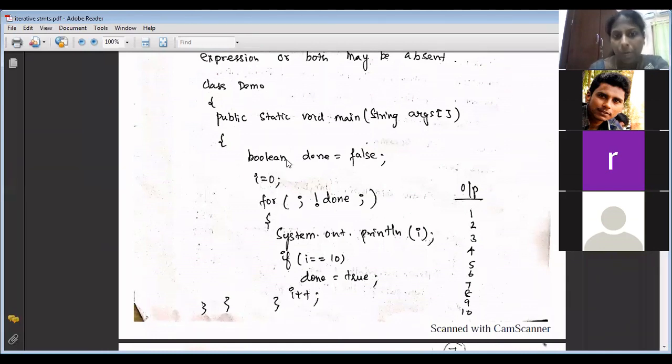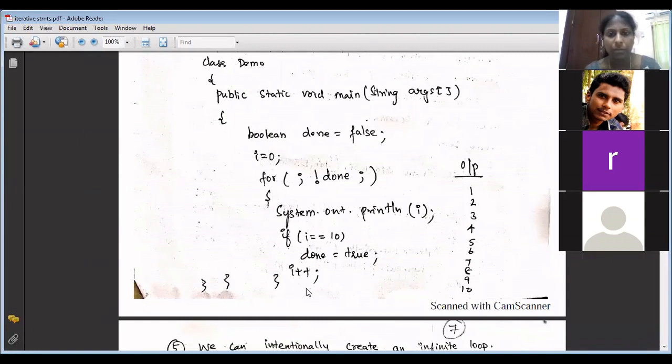Now we'll go through this program. Boolean done is false, i equal to 0. Not done means it is true. The for loop is true, so it will go inside and print 1. Then it checks if i equal to 10. No, so it will directly go to i plus plus. i plus plus means it will come to not done. Yes. Print 2. So till 10 it will go. When i is 10, 10 equal to 10 is true. Then done becomes true, and i plus plus means i becomes 11. So it will come here. Is it not done? That is false because not true is false. So if the for loop condition is false, it will go out. Okay. So both these segments will be absent, but you have to indicate them with the help of semicolons.